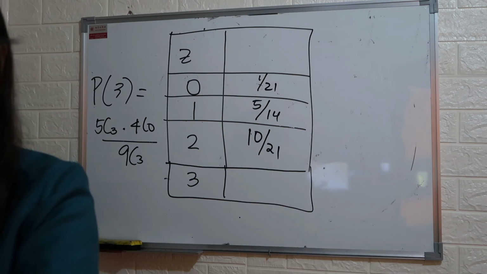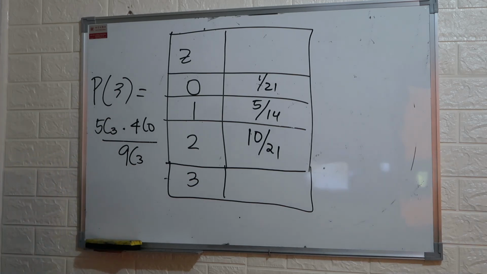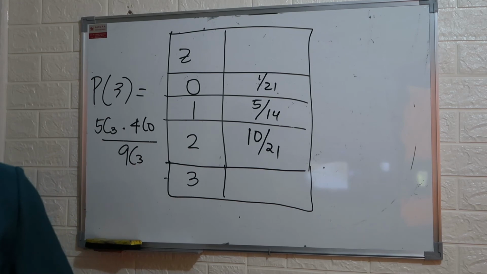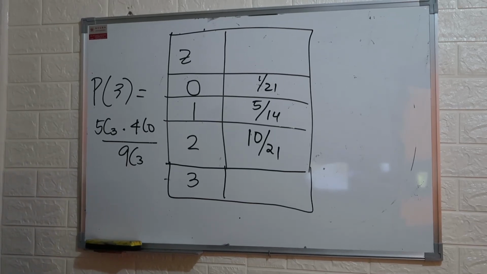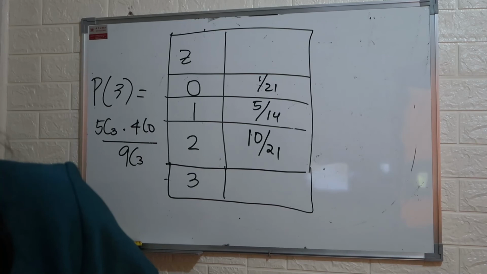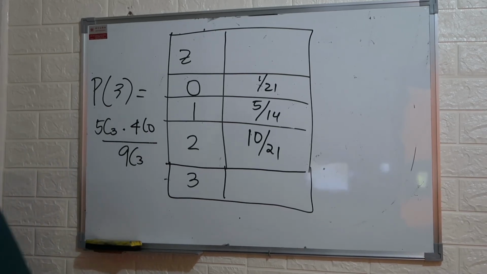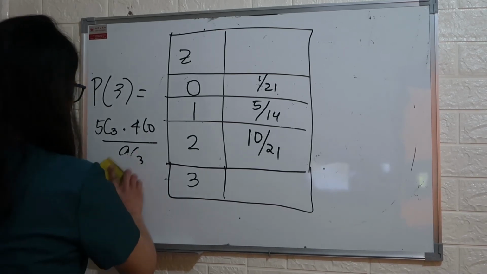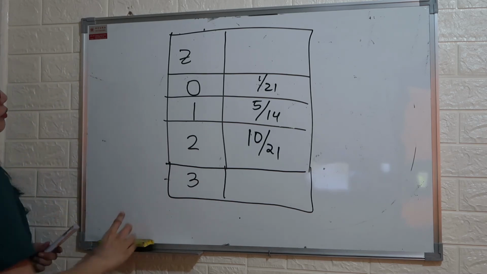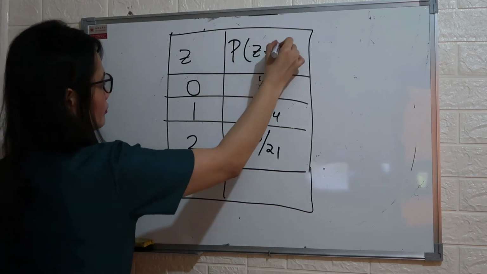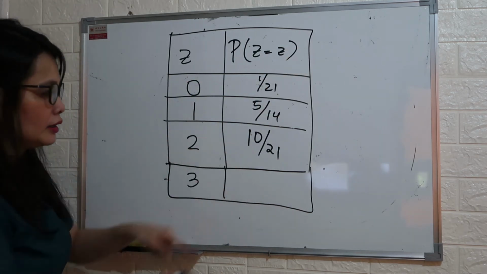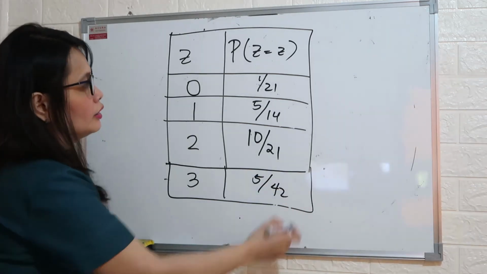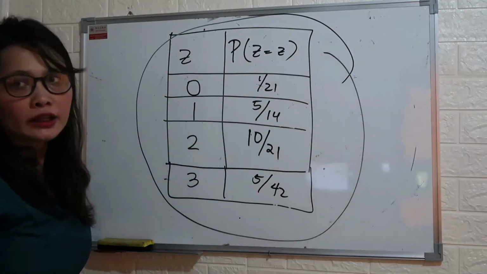Now, after we get the probability, what will be your probability mass function using the table? Can anyone give me the probability mass function using the table? This one is the formula. What about the table? How do we write the probability mass function using the table? This is your probability mass function using the table.